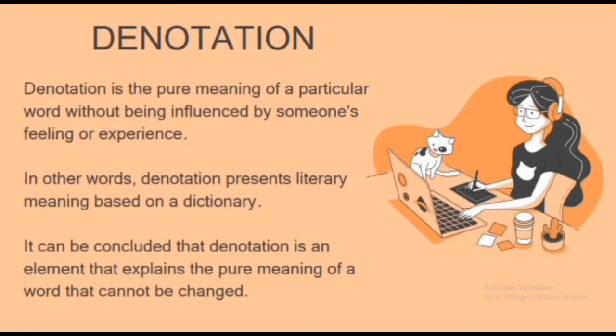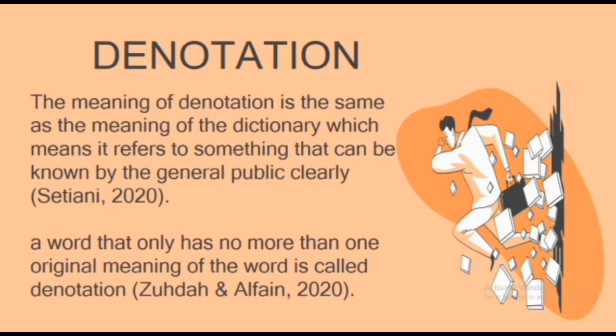What is denotation? Denotation is the pure meaning of a particular word without being influenced by someone's feeling or experience. In other words, denotation presents literal meaning based on a dictionary. It can be concluded that denotation is an element that explains the pure meaning of a word that cannot be changed. Satyani 2020 states, the meaning of denotation is the same as the meaning of the dictionary, which means it refers to something that can be known by the general public clearly.